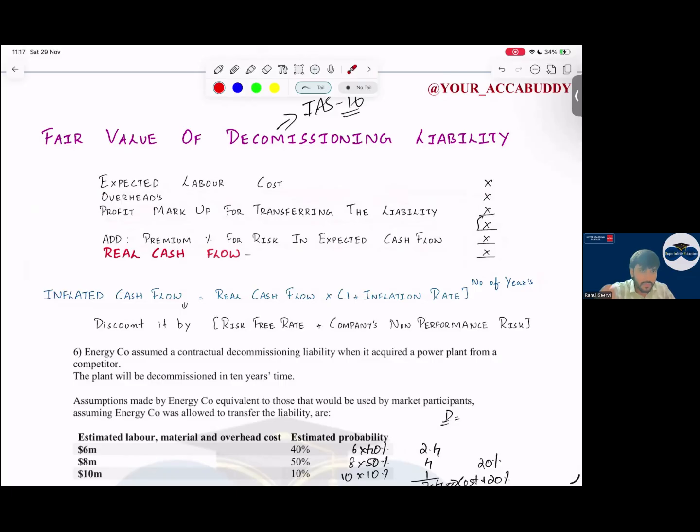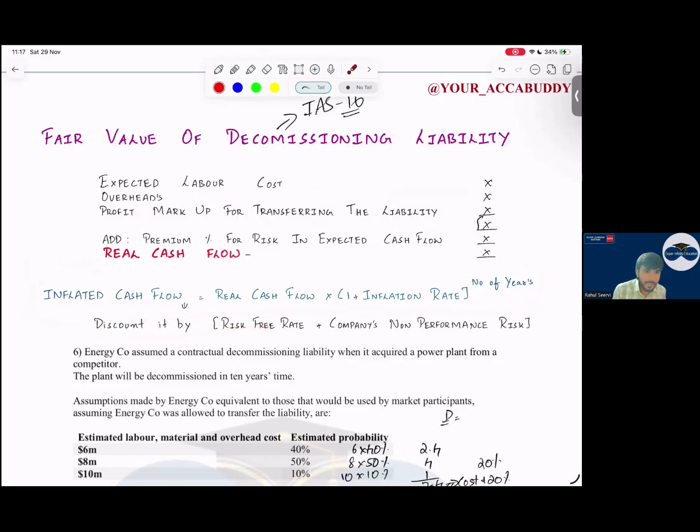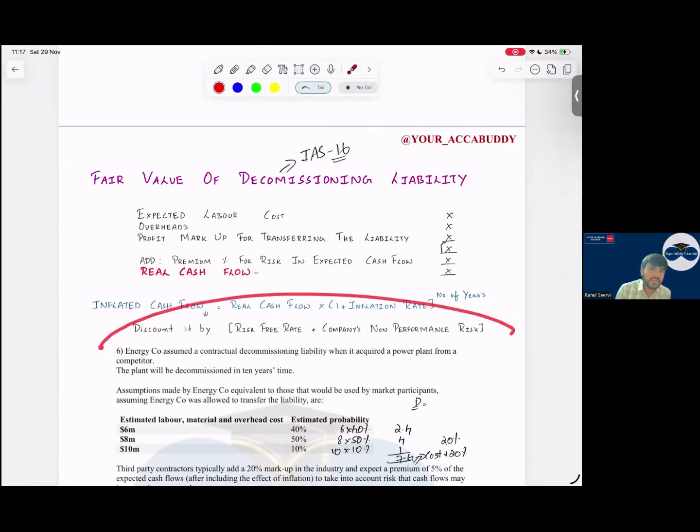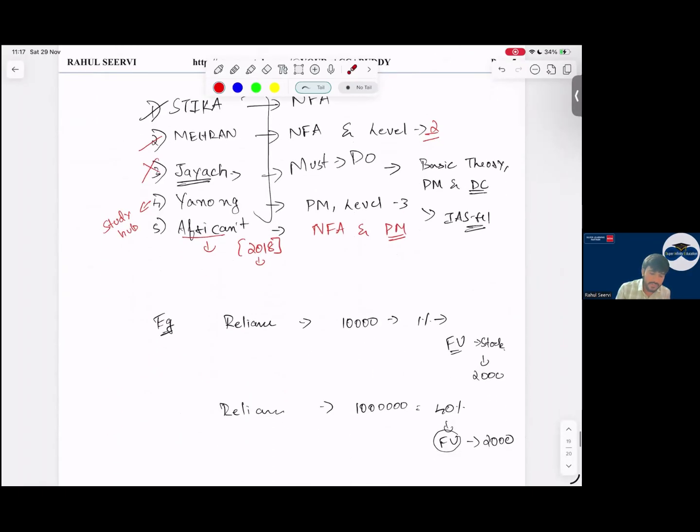Yes, sir. Because see, there are two things. Inflation we apply as well as a premium, saying, sir, I mentioned that okay, it will cost 10,000, but it can cost 11,000 also. Then normal inflation we apply, then we discount it by using which rate? Risk-free rate plus company's non-performance risk. We will use this and we will discount the value. So with this, your IFRS 13 is also done, and in the class we have done this.